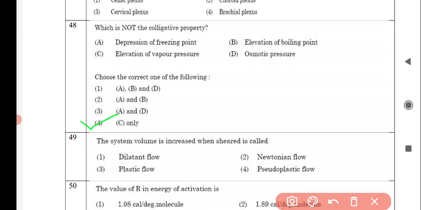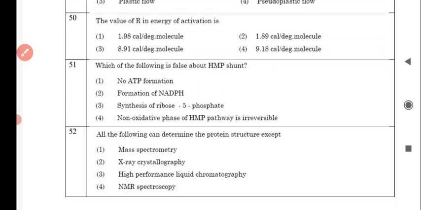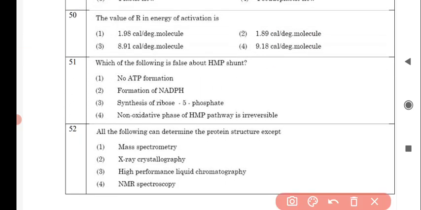Next question is, the system volume is increased when sheared is called, and the correct answer is option number 1. Next question is, the value of R in energy of activation is, and the correct answer is option number 1. It is 1.98 calories per degree mole.